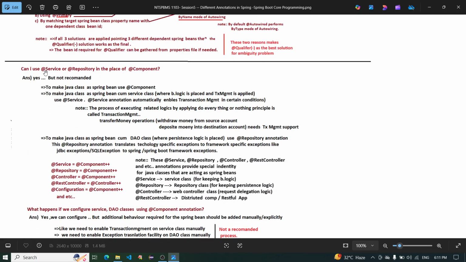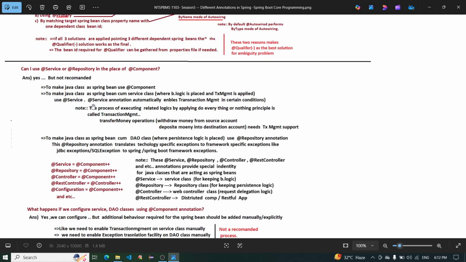Can I use @Service or @Repository annotations in place of the @Component annotation? Yes, but it is not recommended. Use @Component to make a Java class a Spring Bean. Use @Service for the service class where business logic is placed and transaction management is applied.